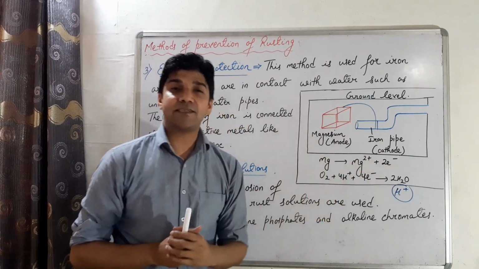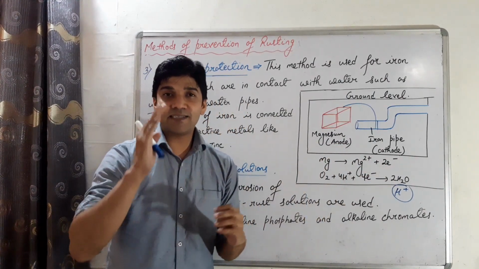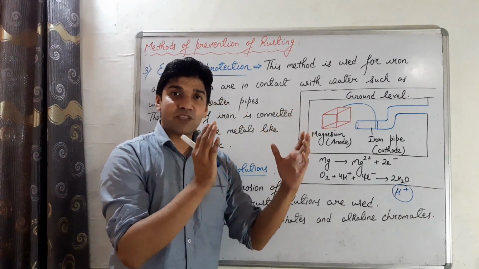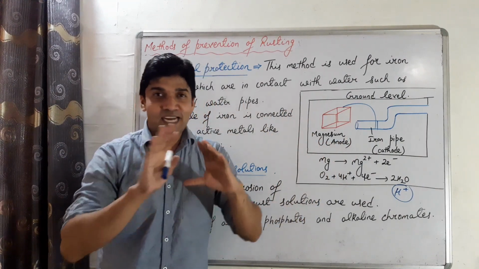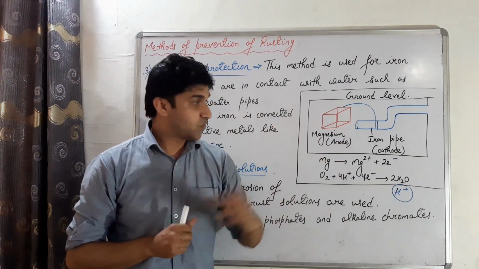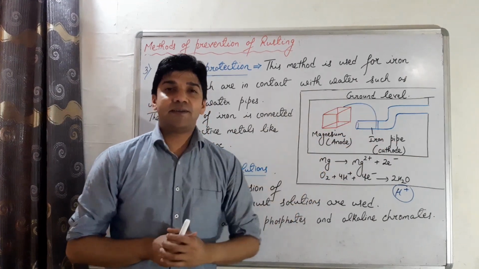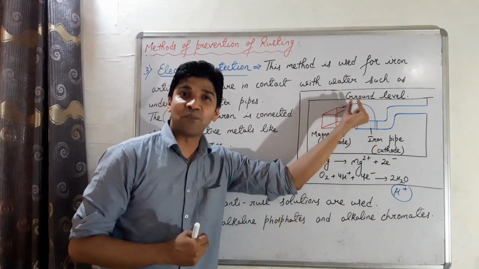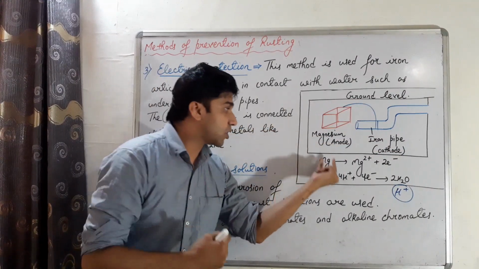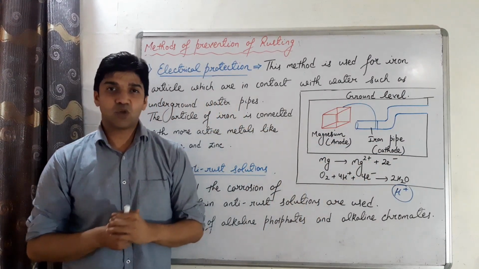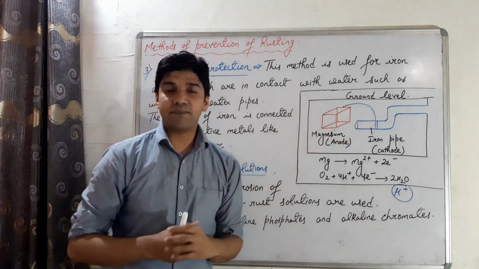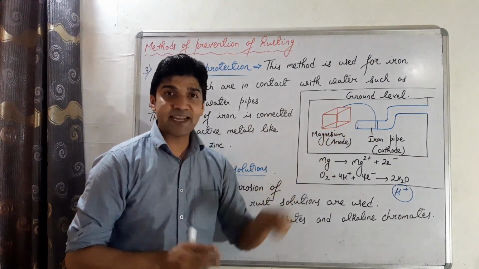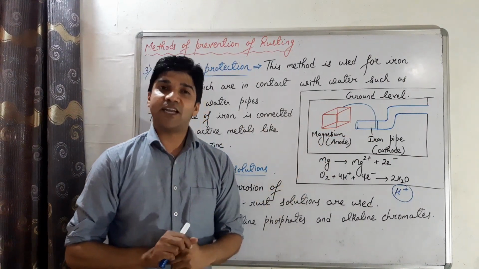As the reduction potential of magnesium is less than the reduction potential of iron, in this case magnesium is oxidized and not iron, and thus the first step for the rusting of iron, where iron is oxidized with the loss of 2 electrons to form ferrous iron, will not occur here. Clear? So we can prevent the rusting of iron in case of underground water pipes. How? By connecting them with the more reactive metals which undergo oxidation. This is called electrical protection, by connecting them with the more reactive metal, and that metal will act as anode but not iron. Clear?